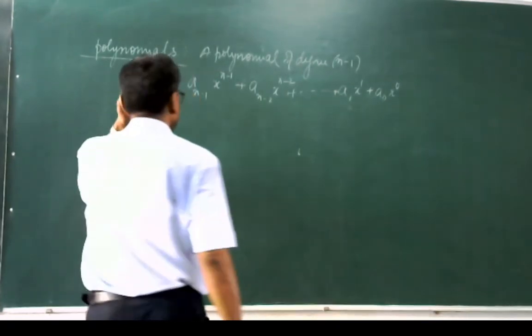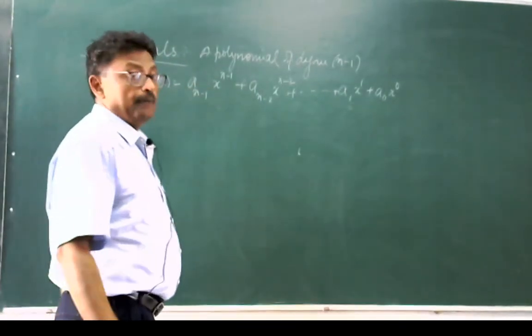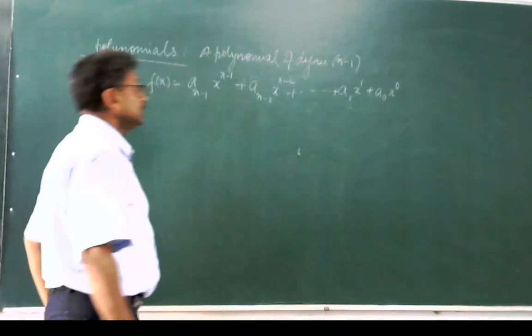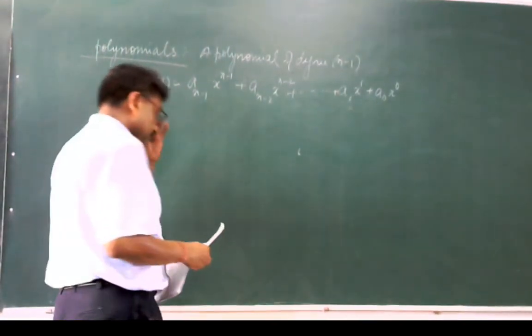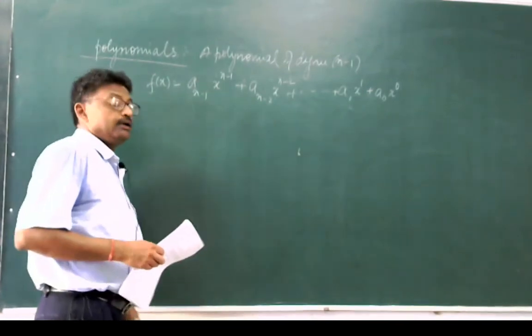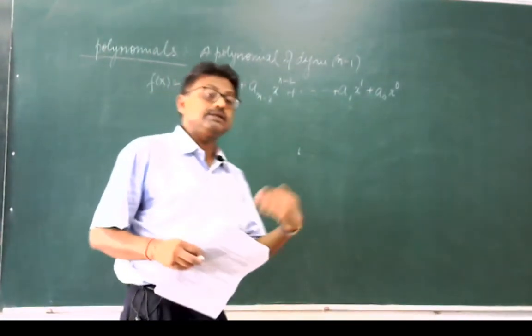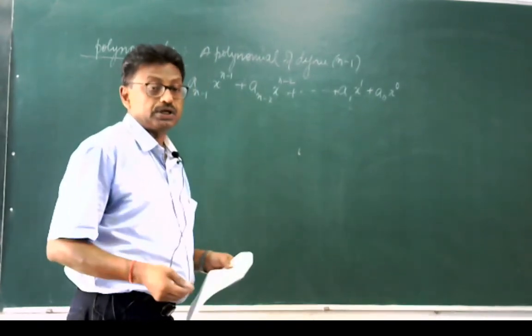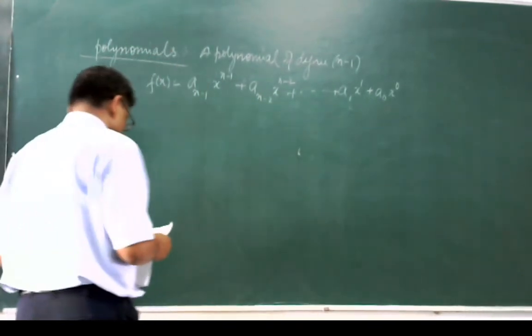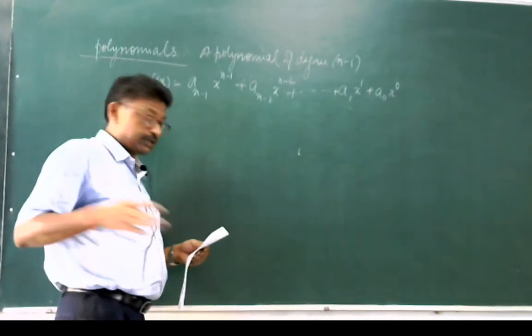This is how we represent a polynomial having the degree n minus 1. For using this polynomial to represent that n bit word in the computer, we have to follow a certain correlation.